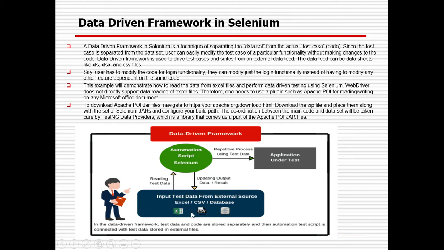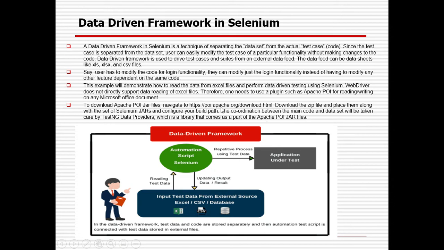So in a data driven framework, test data and code are stored separately, and then the automation test script is connected with the data stored in external files, right? First you need to download the Apache POI. So this is the path you need to go to. Download the zip file, place it along with the set of Selenium jars and configure your build path. The coordination between the main code and data set is created by the TestNG data provider, a library that comes as part of the Apache POI jar file.